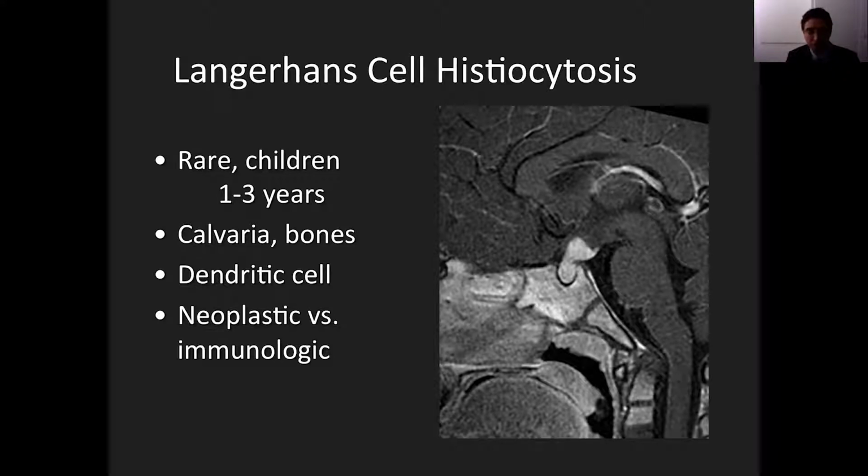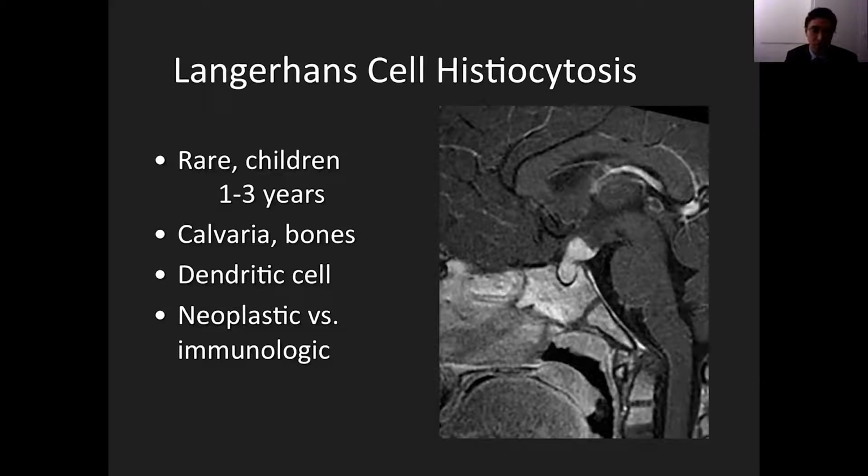When it occurs in the central nervous system, most patients are going to have involvement of the infundibulum and hypothalamus, as we can see in this case. Enhancement is very avid. Rarely you can have involvement of other areas other than the infundibulum. You can have involvement of the brainstem, cerebellum. Sometimes you can have enhancing masses in the choroid plexuses.